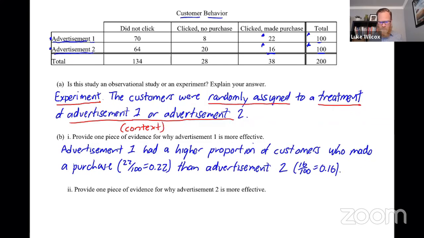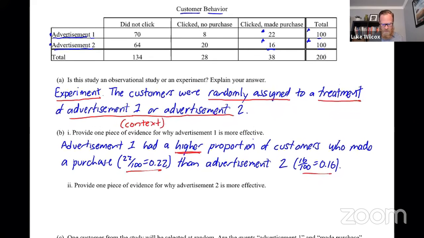So what would be needed for full credit here? Well, obviously we have to give a reason why advertisement 1 is better. And I think specifically, I like this comparative word of higher, the proportion that made a purchase is higher. And I actually really like here that we've justified it with some sort of numerical explanation that includes a probability there. Okay, let's take a look at the next part, which says, provide one piece of evidence for why advertisement 2 is more effective.